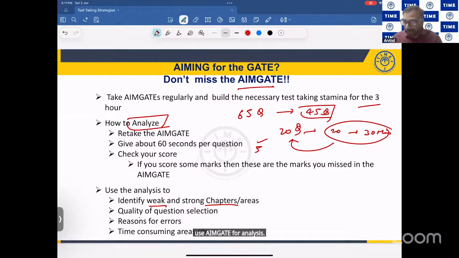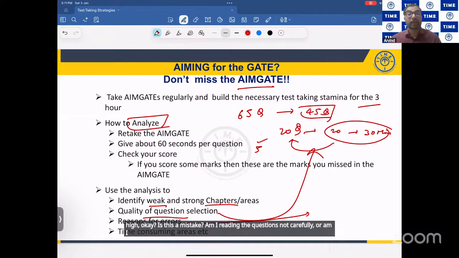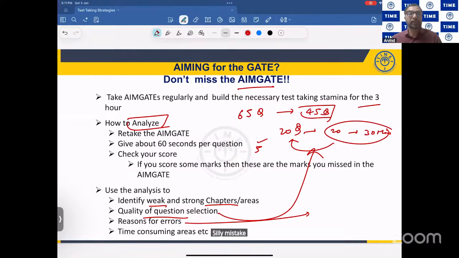Then, am I selecting the right questions? This is what I'm saying now. How to identify this? By giving additional time. Okay. What are the reasons for making errors? 2 plus 2 into 3 is how much? 5. Correct? Is this a mistake? Am I not reading the questions carefully? Or am I making a conceptual mistake, silly mistake, calculation mistake? Conceptual mistake, you can put in time and then start working on it.